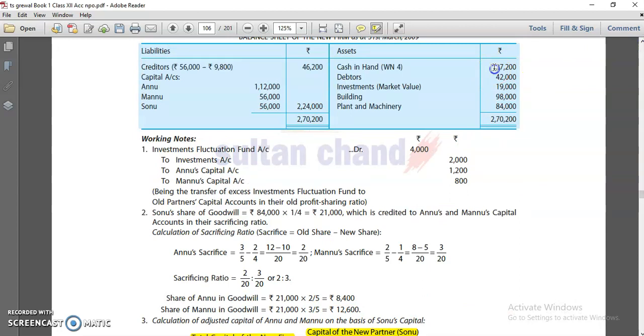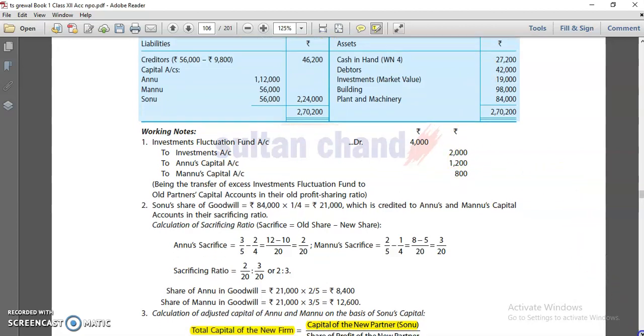I hope you understood the basics of this adjustment of capital. Once you try one or two questions, then you will be able to understand more. After that you can ask queries if you have any.